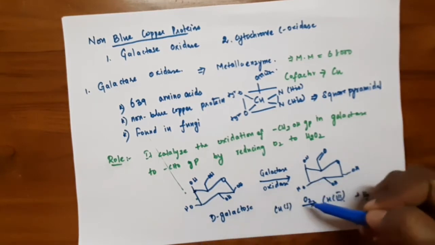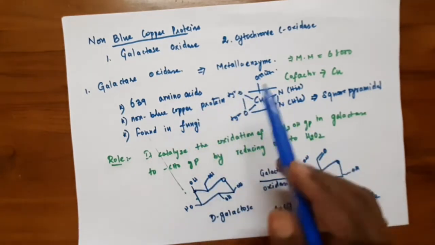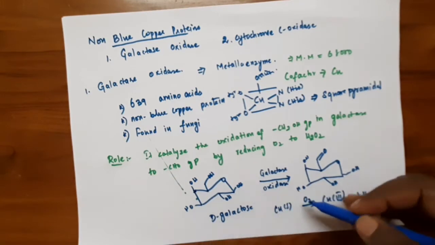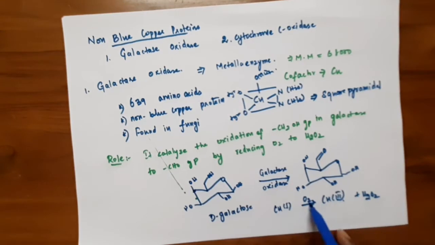This copper 3 and copper 1 are coupled antiferromagnetically in the metalloenzyme, which is used to convert oxygen to hydrogen peroxide. The reduction reaction is facilitated by copper giving electrons to the oxygen, which converts the oxygen to hydrogen peroxide. So this is about galactose oxidase.